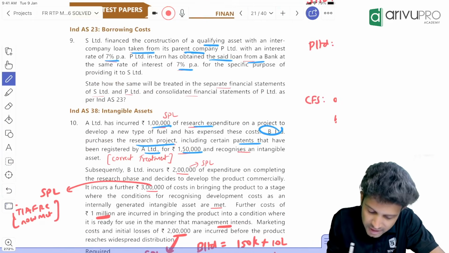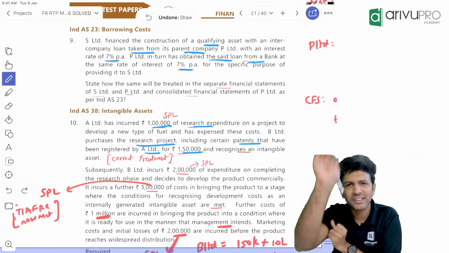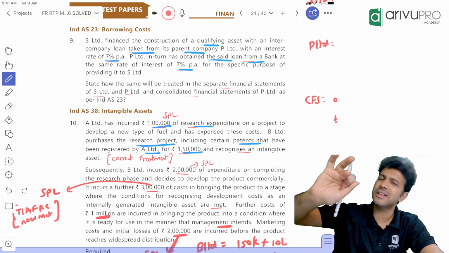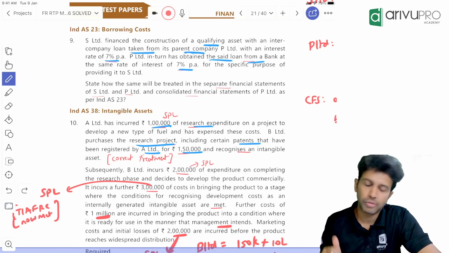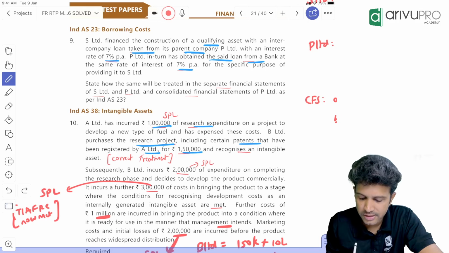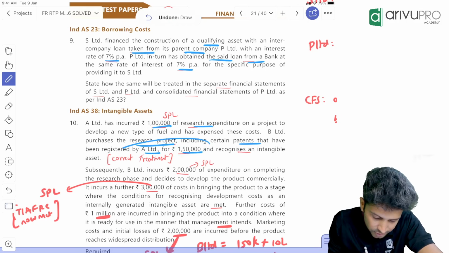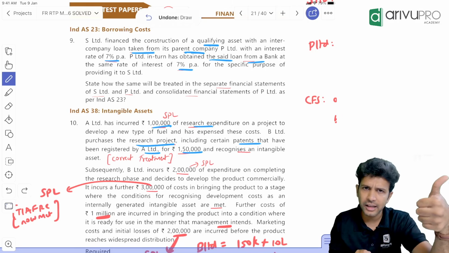So now here B has purchased A Limited. Maybe it's a business combination scenario. A was already doing research, and now B has acquired A, which means all of A's data now belongs to B also. So B has purchased certain research by paying 1,50,000. Since this is purchased research, can B show it as an intangible asset in their SFS?